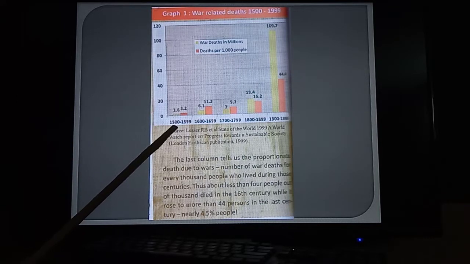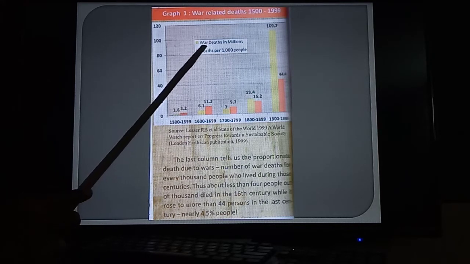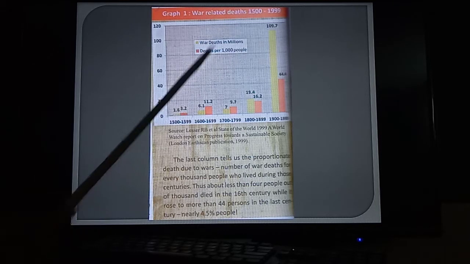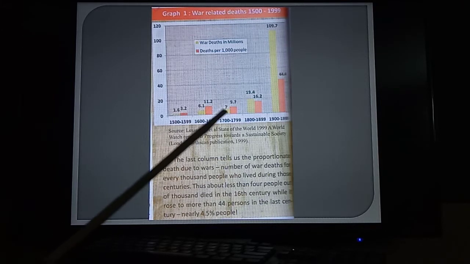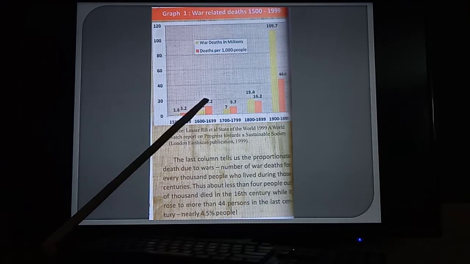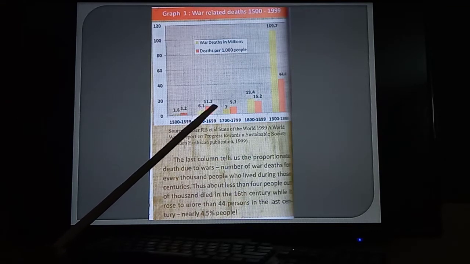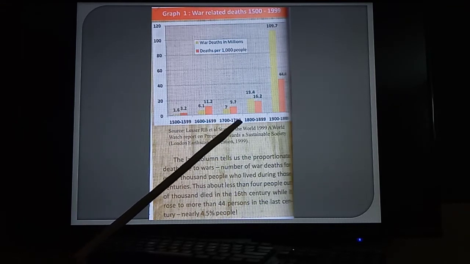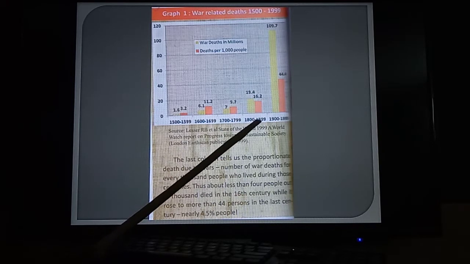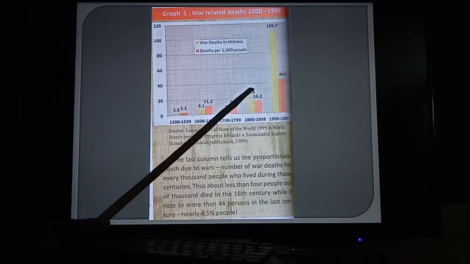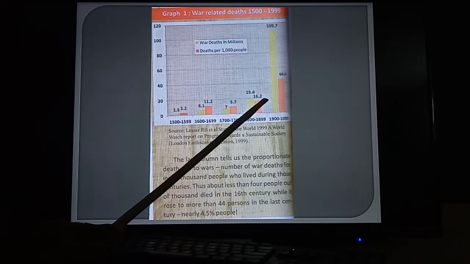So now look at here, in 1500 to 1599, between 100 years, 1.6 is the war deaths in millions. Next one, deaths per 1000 people, 3.2. Likewise, 1600 to 1699, 6.1 and 11.2. Next, 1700 to 1799, 7 and 9.7. Here 1800 to 1899, 19.4 and 16.2.